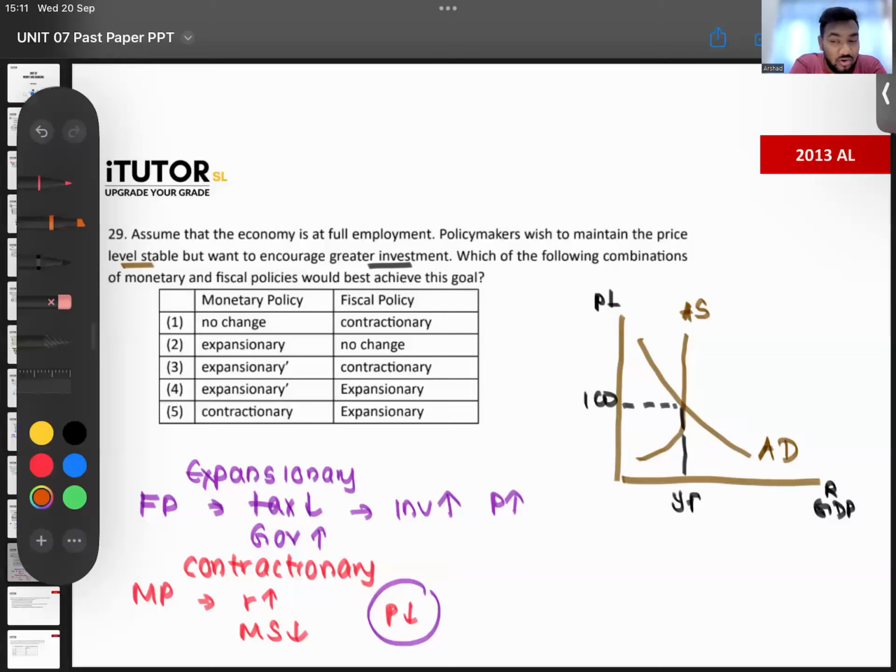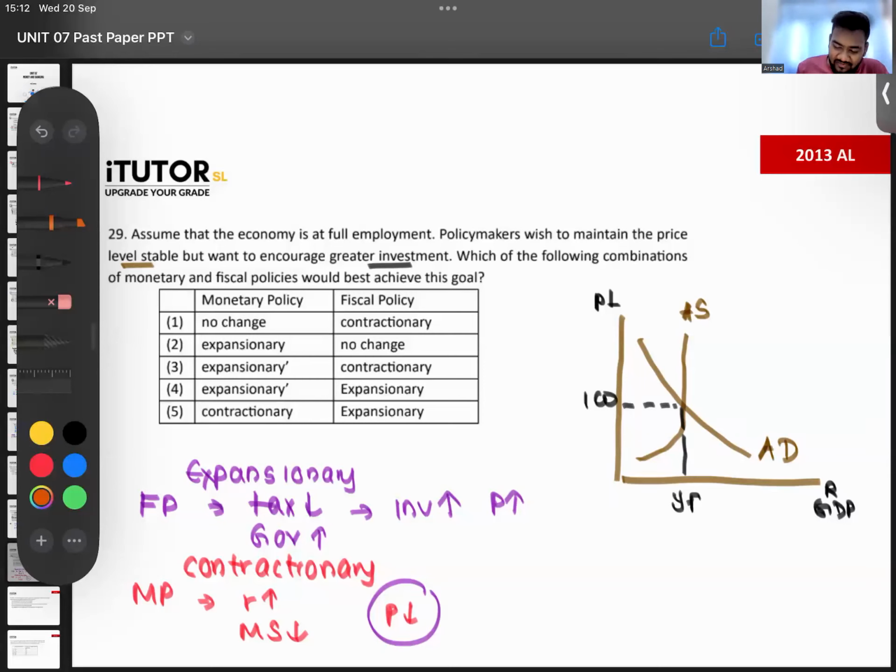Now remember, during COVID, government wanted aggregate demand to go up, no? So what did the government do? They reduced interest rates. They started spending. They gave 5,000 for all the families. So government has to take the initiative. That is what has to happen. Is that okay? That's why fiscal will be expansionary and monetary policy will be contractionary.